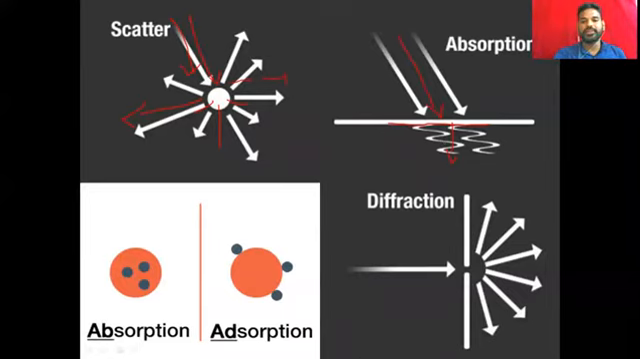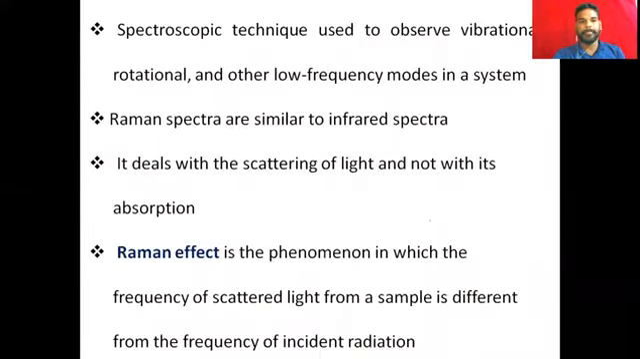And adsorption means another molecule sticks on to the solid substance. It just sticks on to the solid substance. So this is adsorption, this is enough. And diffraction is not needed for this concept.